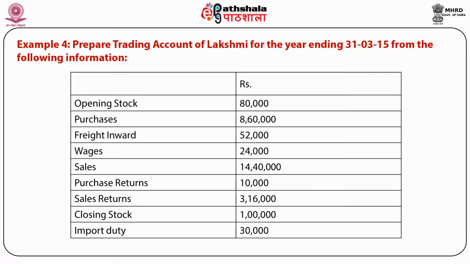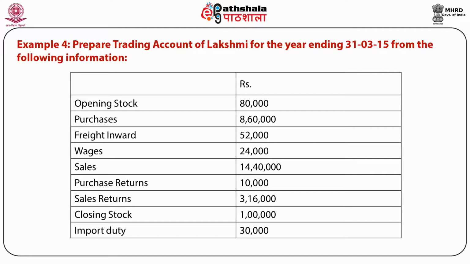First of all, we have to identify those items which will be shown on the debit side and credit side. The opening stock will be shown on debit side, purchases on debit side, freight debit side, wages debit side, sales credit side, purchase return will be deducted from gross purchases, sale return will be deducted from gross sales, closing stock will be shown on the credit side, import duty will be shown on the debit side of the trading account.